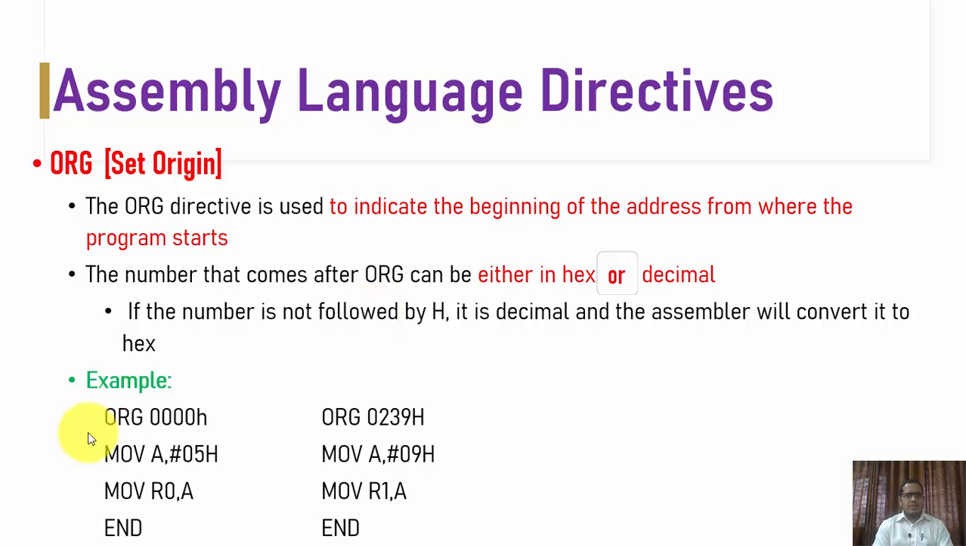Let us consider an example. Here we have two different programs. In the first program, MOV A, #05H, the hex value 05H is copied into the accumulator, and this content of the accumulator, that is 05, is copied into the R0 register. Whereas in the second program, the value 09H is copied into the accumulator, and the content of the accumulator is then copied into the R1 register.